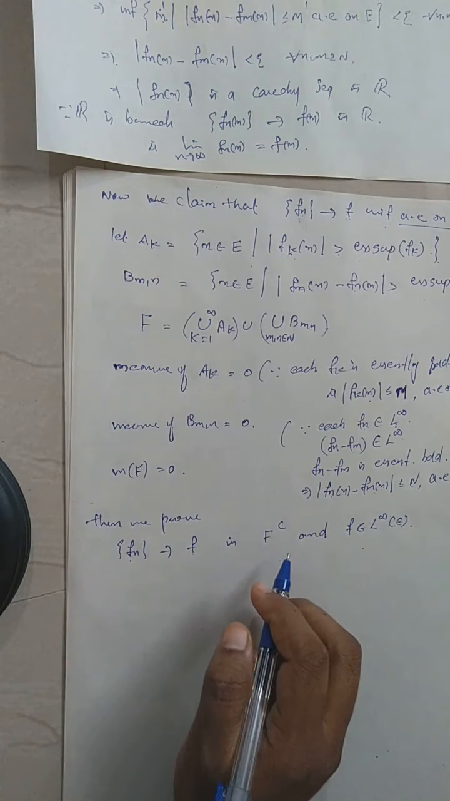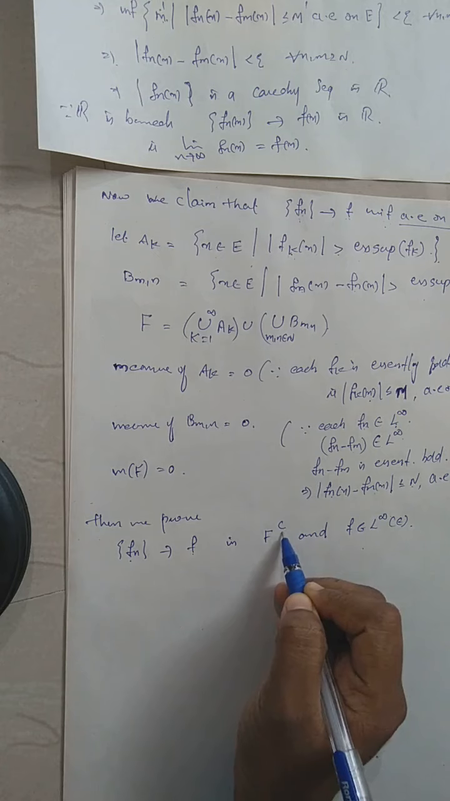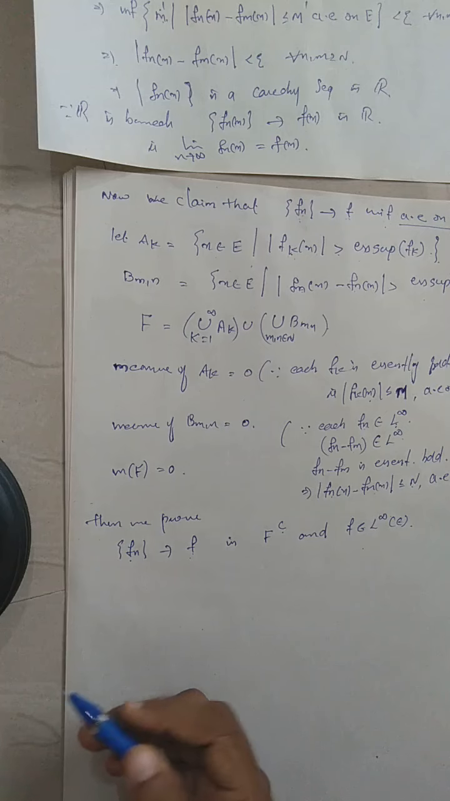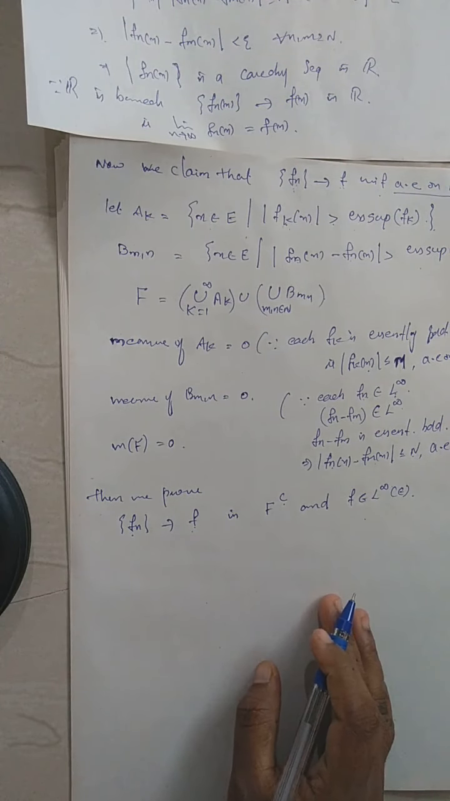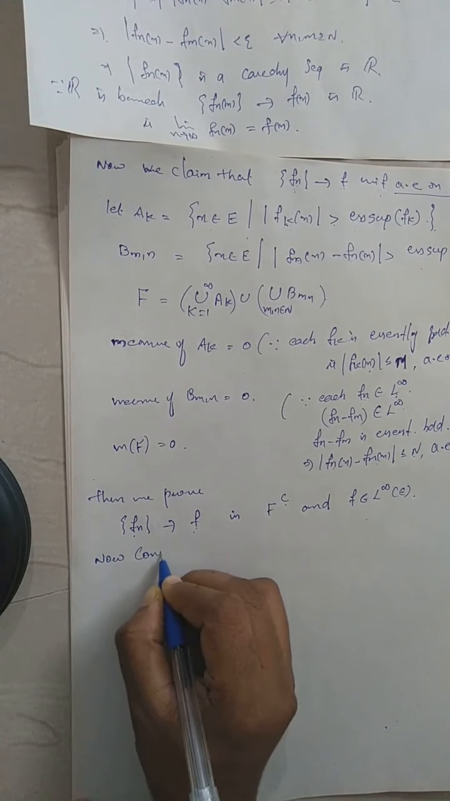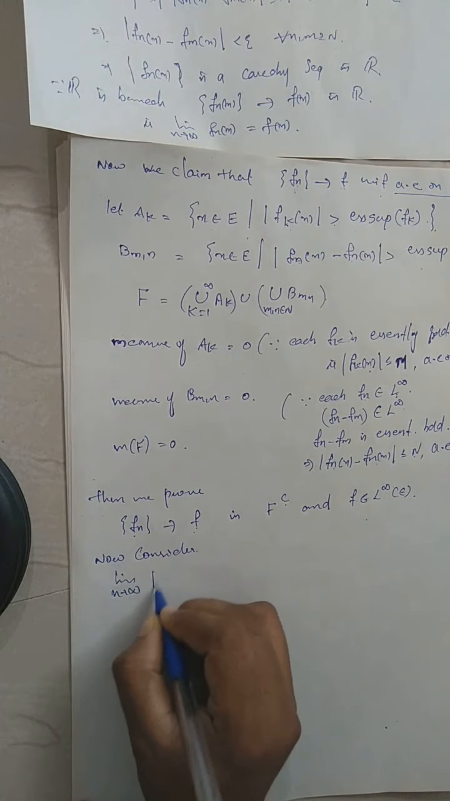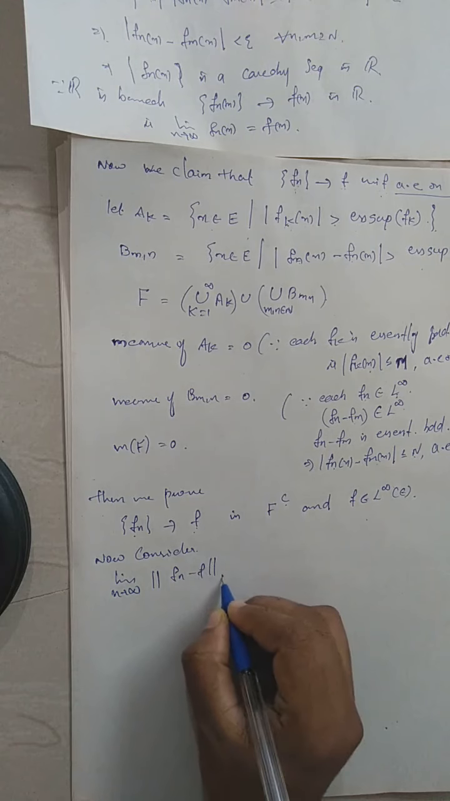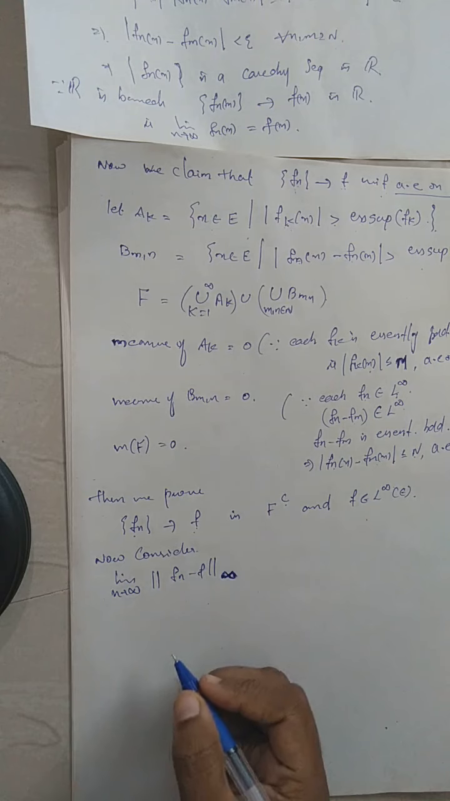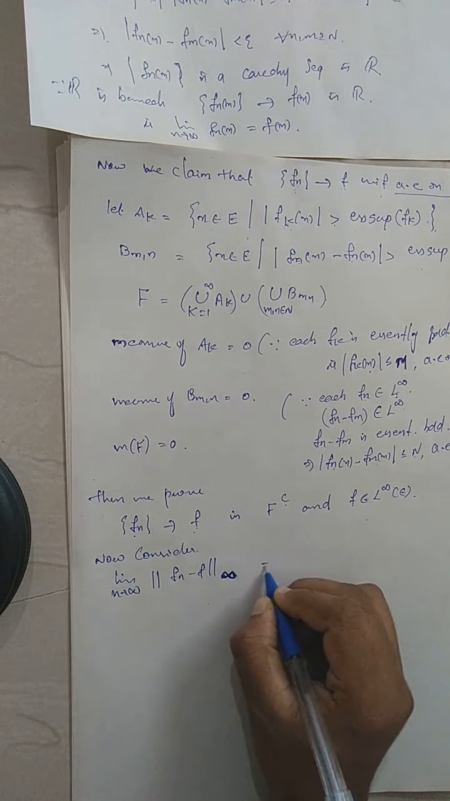Then I will prove Fn converges to F in F complement. That means Fn converges to F almost everywhere. Now, to prove this, we have to consider the limit as n tends to infinity of the norm of Fn minus F with respect to the essential supremum norm, that is, the infinity norm of Fn minus F. We have to prove that this is equal to 0.